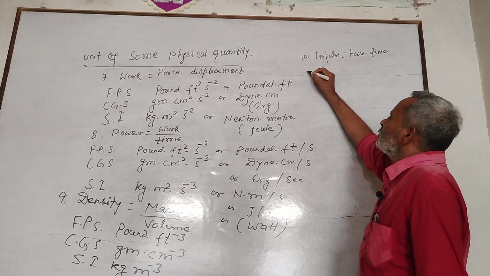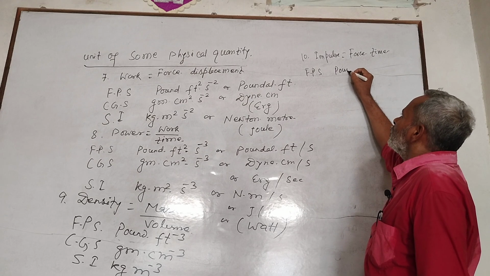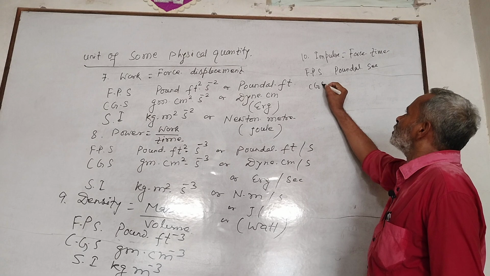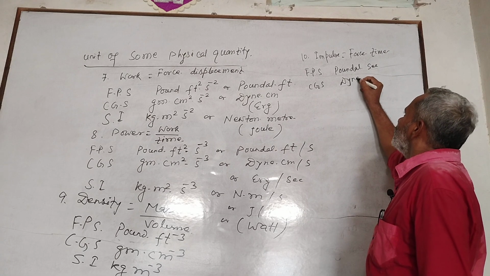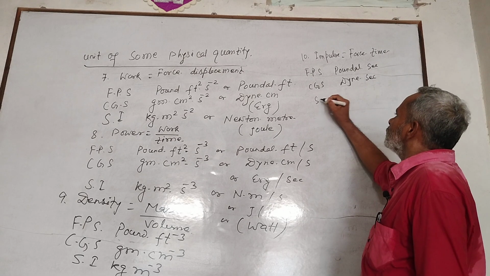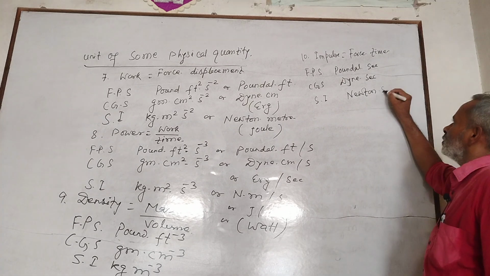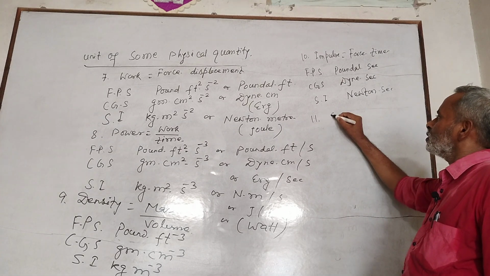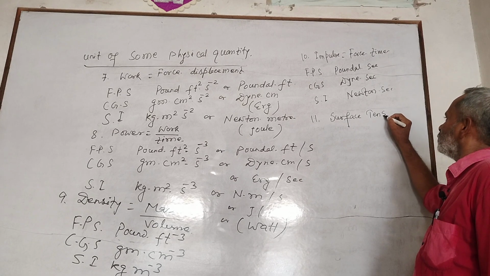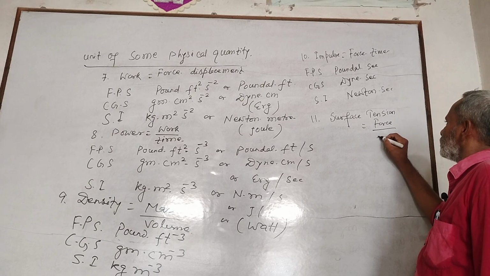Surface tension, force per unit length. In FPS, Poundal per feet. In CGS, dyne per cm. In SI, Newton per meter.